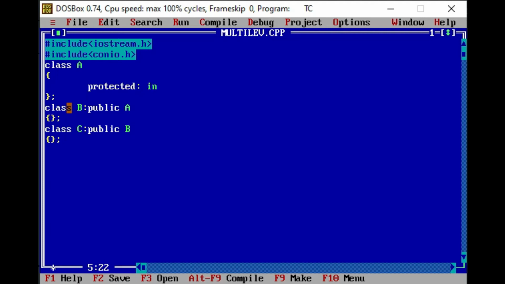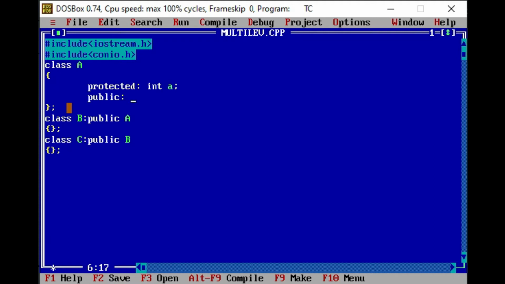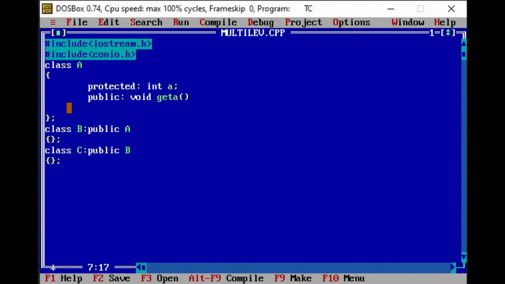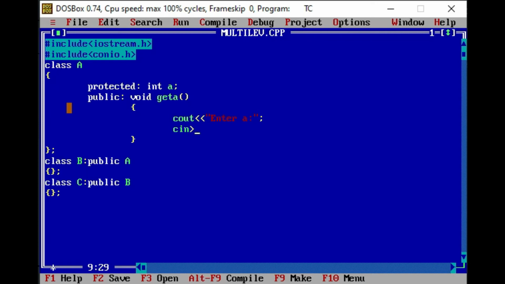Okay, so here I am going to take suppose integer A, and in public mode I am defining one function here, suppose void get A, for entering the value of A variable. So here I'll write the message first, that enter A. After that, in cin, the user will enter the value of A.